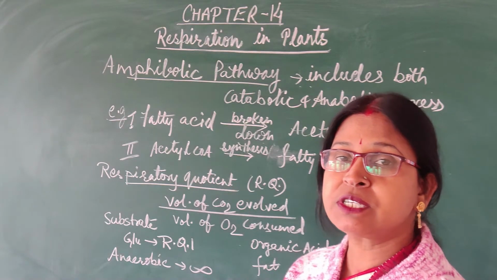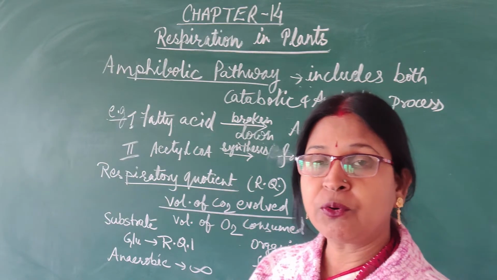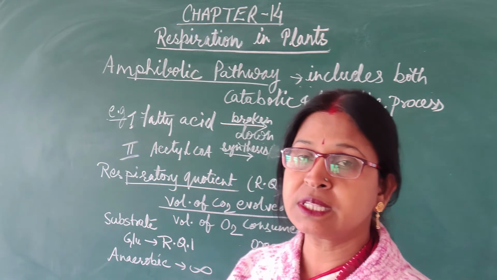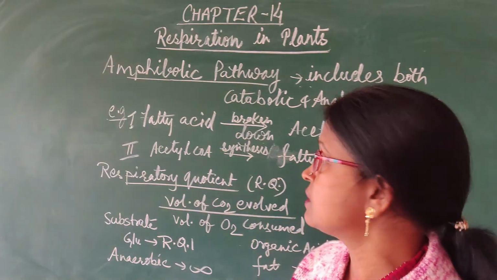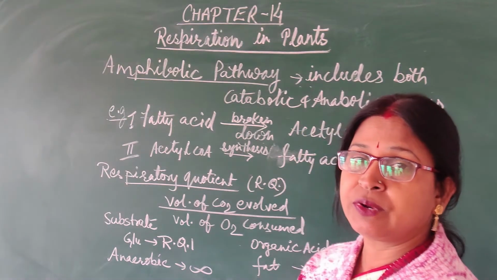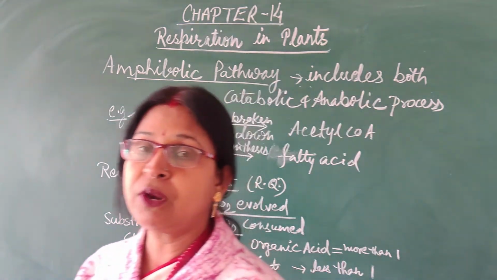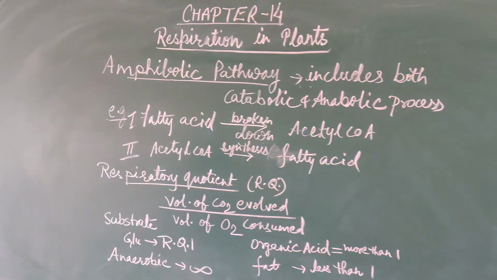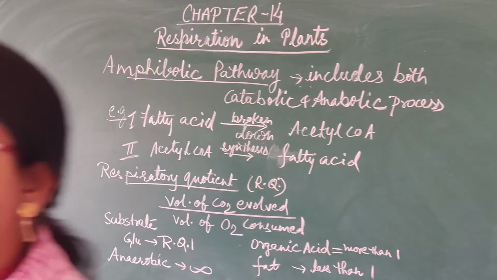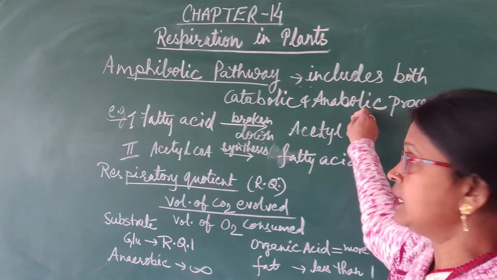It includes which type of reaction, whether it is catabolism to break something or to synthesize something, that is anabolic reaction. So depending upon that, this respiration is known as the amphibolic pathway because it includes both types of reactions, that is catabolic as well as anabolic.